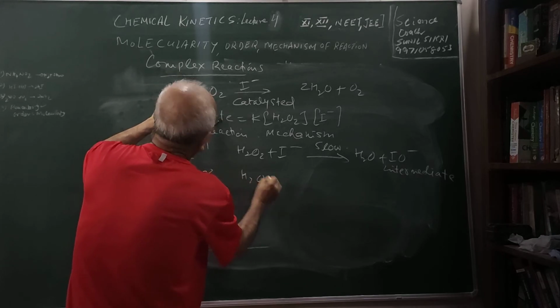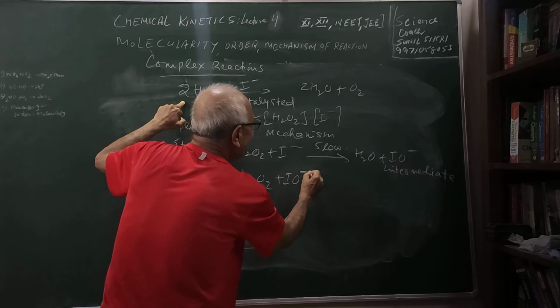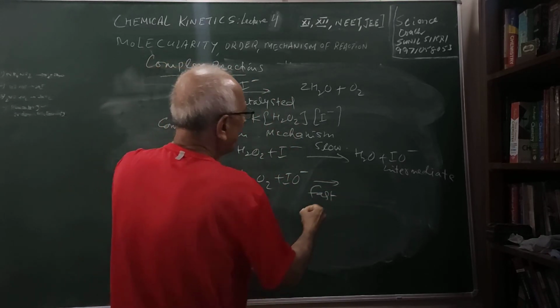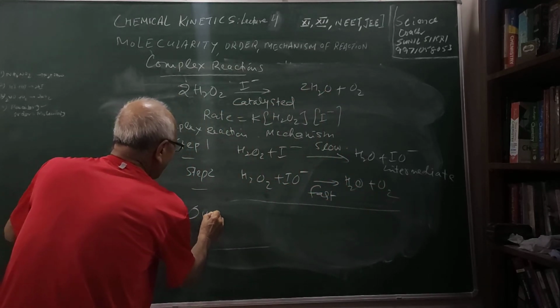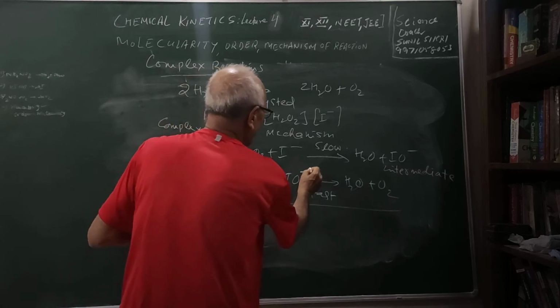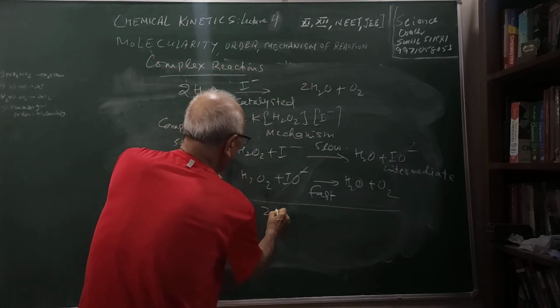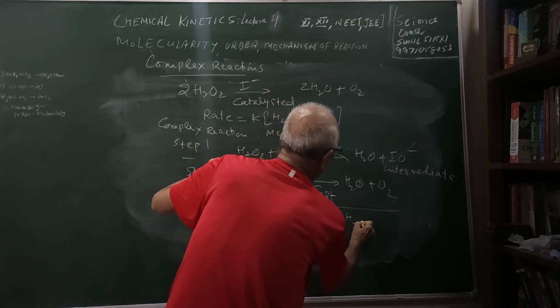Here we have 2 H2O2, so I have one more H2O2, it will react with this intermediate, and this will be very fast. And what is the product? H2O plus O2, students. What will be the overall reaction, sir? Overall reaction, this is gone. This is the intermediate, then what you get? 2H2O2 produces 2H2O plus O2.